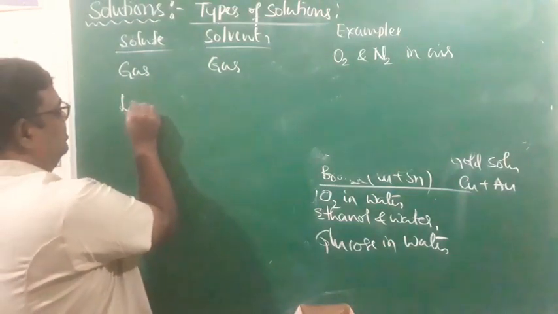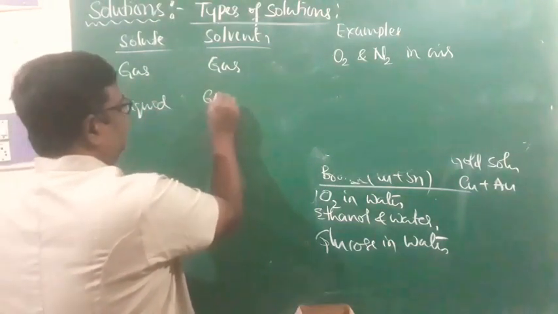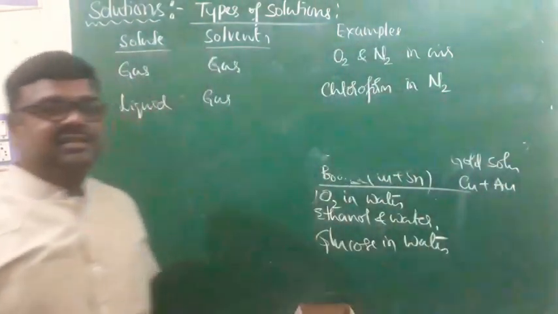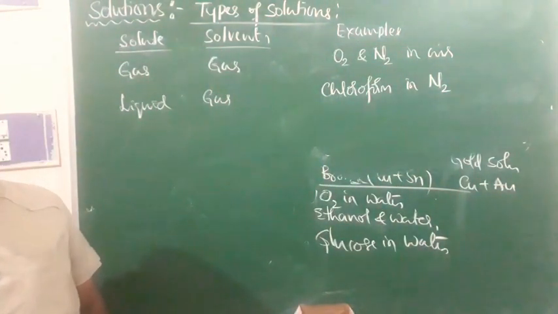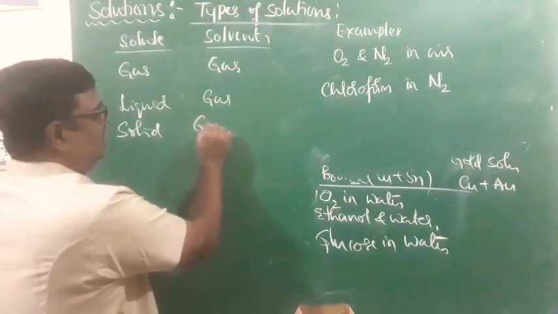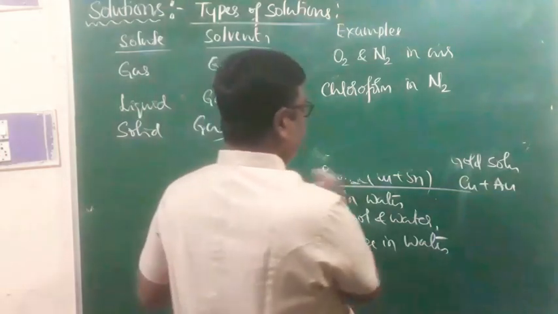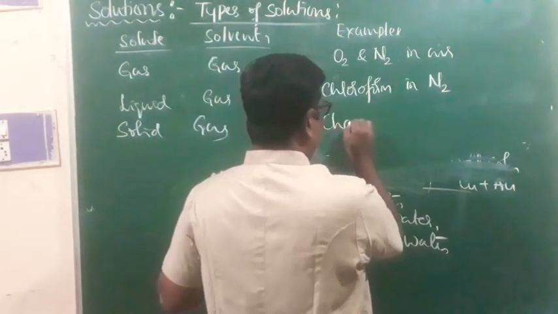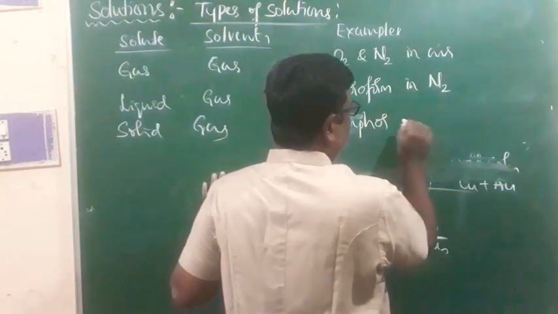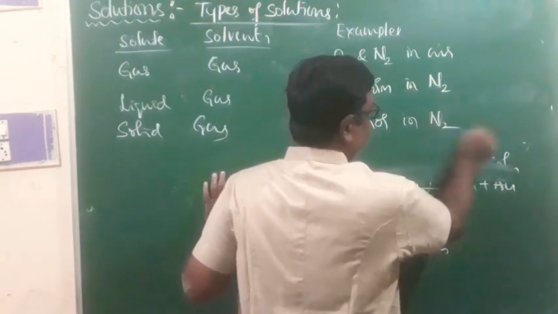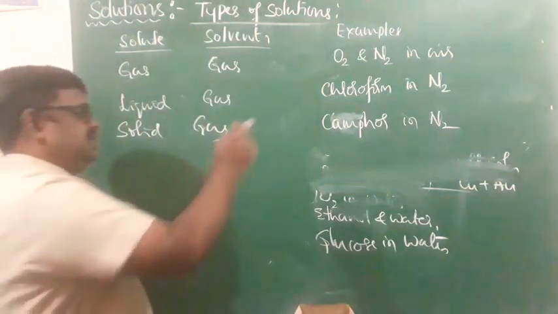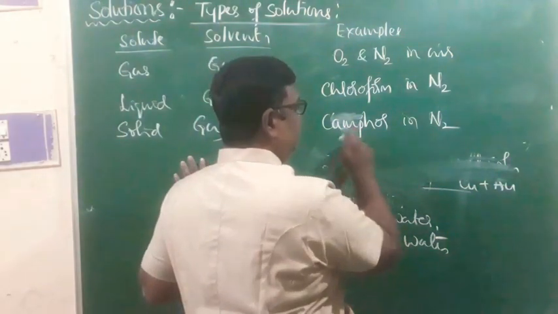Then it is liquid in gas type. Here I go for chloroform particles in nitrogen gas, which will form a homogeneous solution. And of course, solid in gas type. You go for camphor in nitrogen. You know that camphor in nitrogen gas is a homogeneous solution, that is solid in gas type.